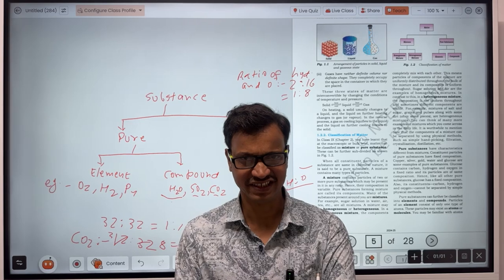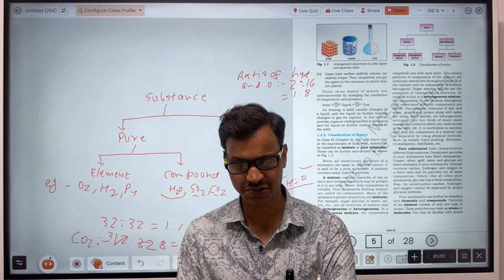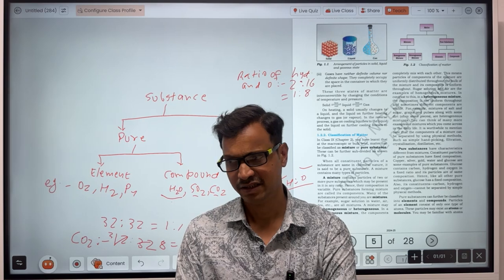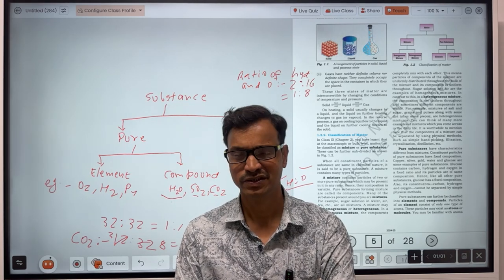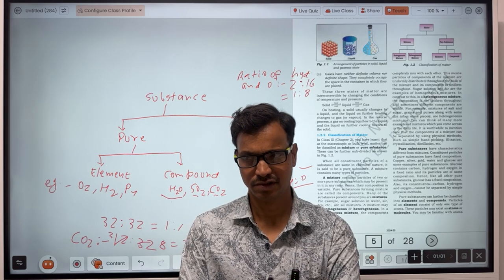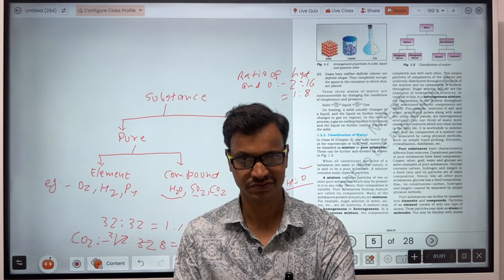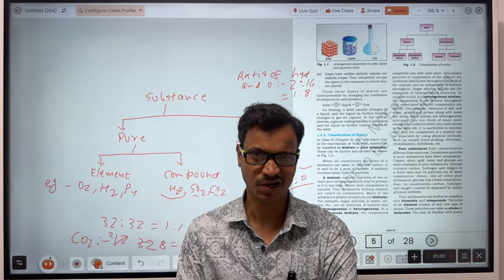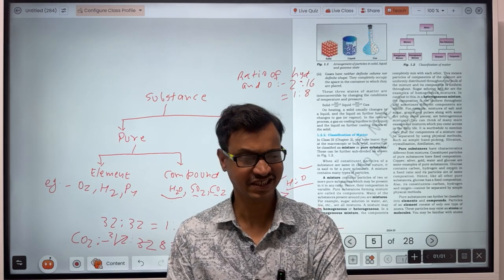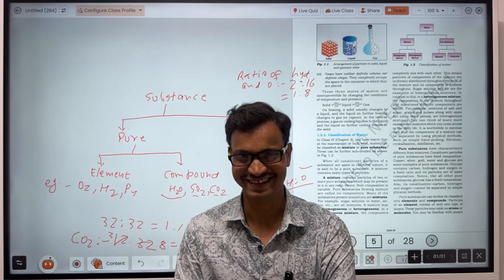In that Rooh Afza, the ratio of the syrup which you add, the water, and the sugar is not constant. What will be the ratio of the syrup, the water and the sugar? That will depend on your choice. So that will be an impure substance.